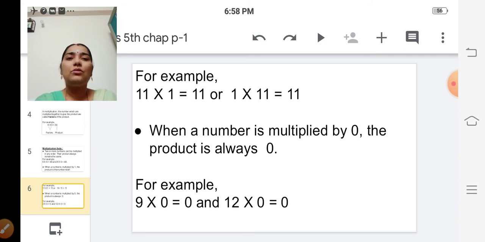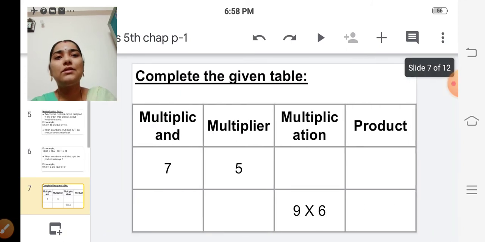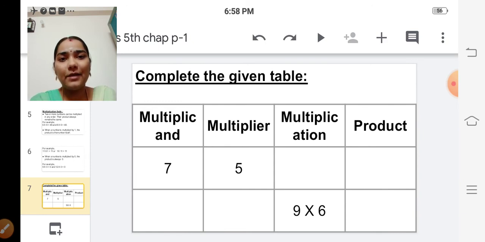Okay. So the third one is, when a number is multiplied by 0, the product is always 0. See the example, 9 into 0. 9 zeros are 0. 12 into 0 is equal to 0. So if we multiply any number by 0, the answer is always 0. If we multiply any number by 1, the answer is the number itself, isn't it? So these are all the multiplication facts.